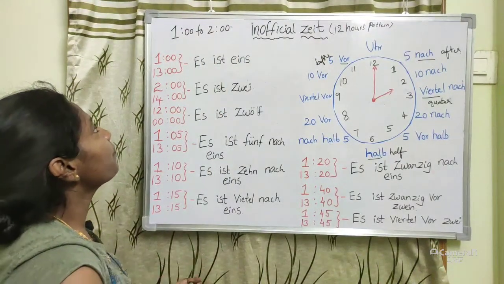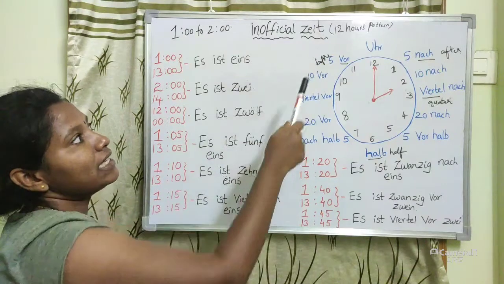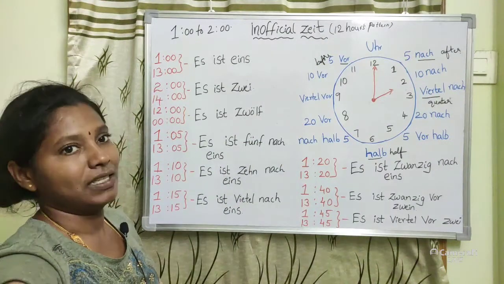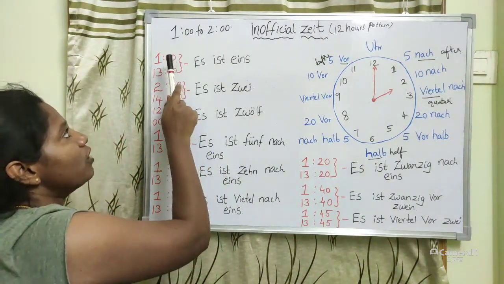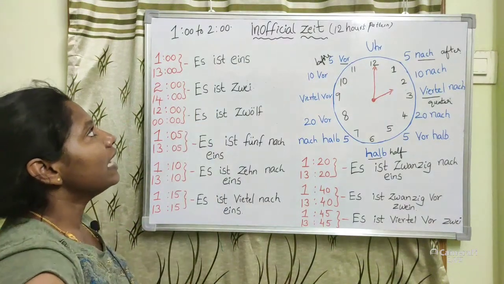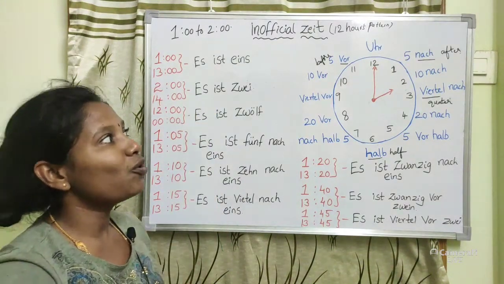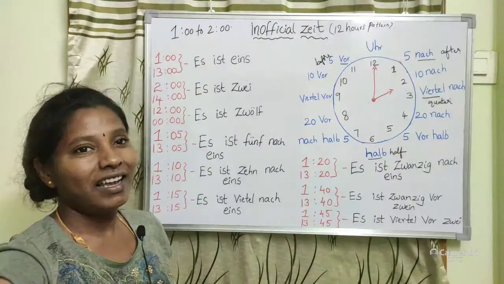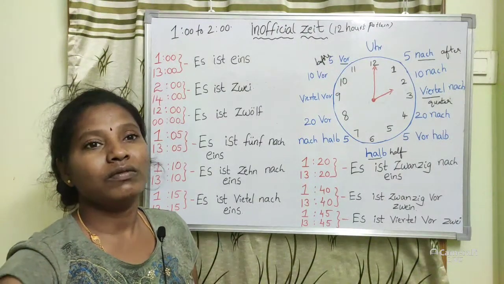I already told you, this is a 12 hours pattern. First, 1 or 13, we call it eins. How are we going to ask the question, like what is the time now?